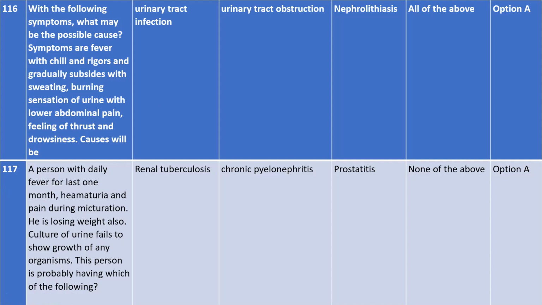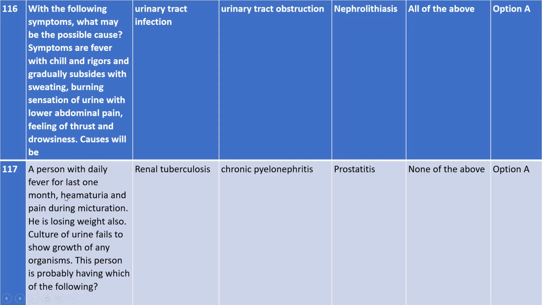Here, the answer is renal tuberculosis. This question is not required for you all, because it is not in your syllabus. Maybe previously it was, but for now it is not. I already sent that to you. But just in case you want to know it, you can just know it.